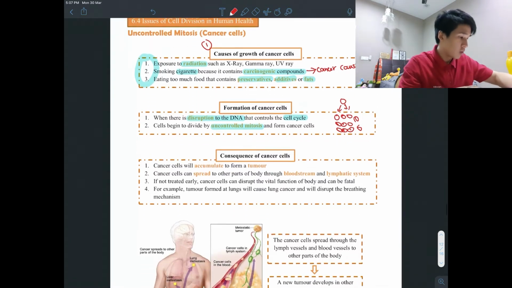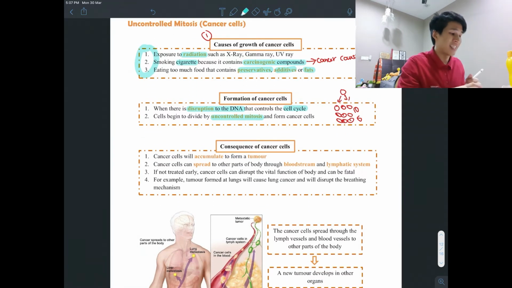Okay, so the consequence of the cancer cell. Now cancer cells have formed already. So too many cancer cells will accumulate to form a tumor. Tumor in Chinese is called liu. Okay, so a tumor can form at any part of your body. So if a tumor forms at your lungs, then you have lung cancer. If it forms at the breast, then you have breast cancer. If it forms at the colon, or whichever part of your body, then you have cancer of that body part.